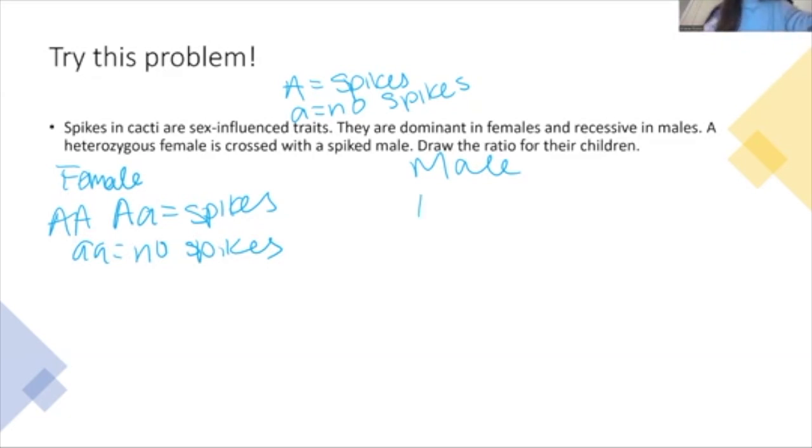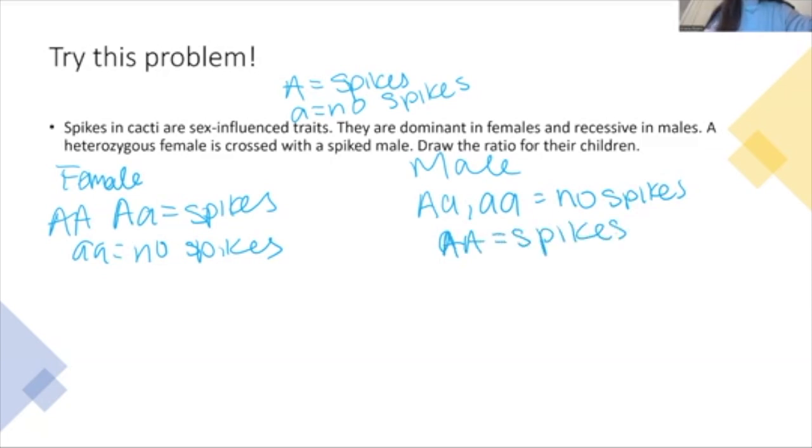So in males, big A little a would mean no spikes, and big A big A would mean spikes. So you can see how it's really confusing on the male side, because this little a is now the dominant one. Notice that the heterozygous is based on the little a, not the big A. Super, super confusing. So we're not going to do it that way.